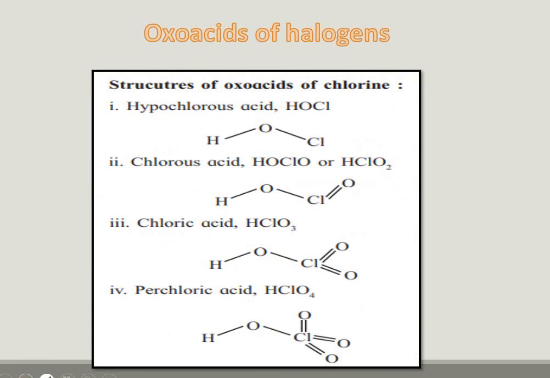And the oxo acids of halogens are hypochlorous acid HOCl, chlorous acid HClO2 or HOClO, chloric acid HClO3, and perchloric acid HClO4. So this is all about the oxo acids of halogens.